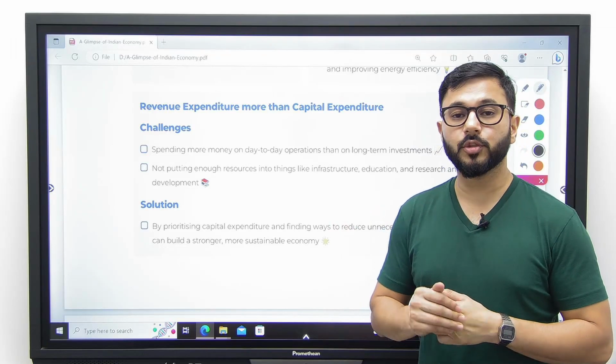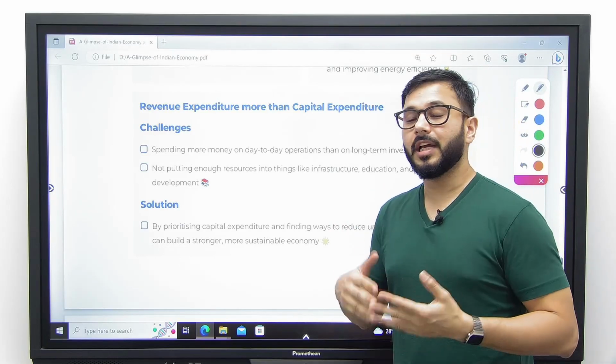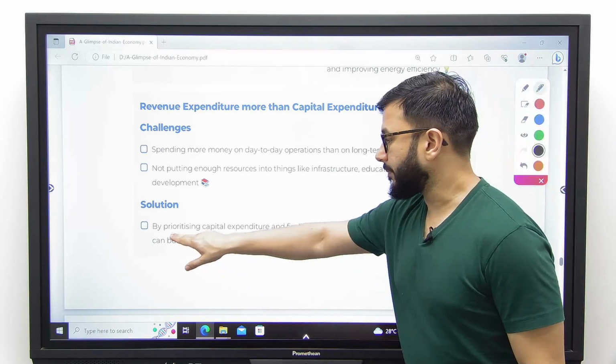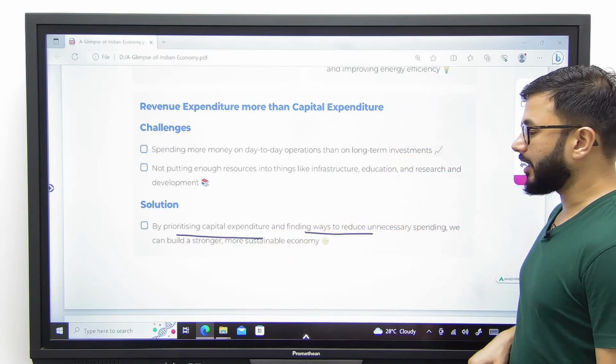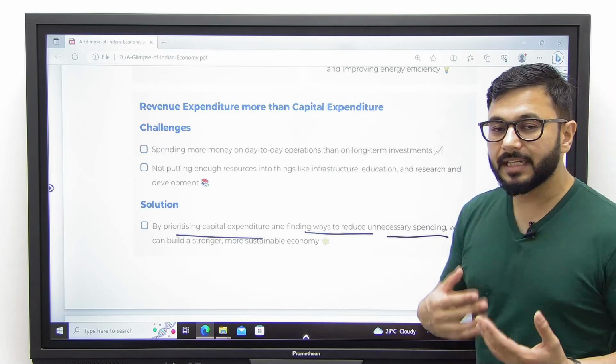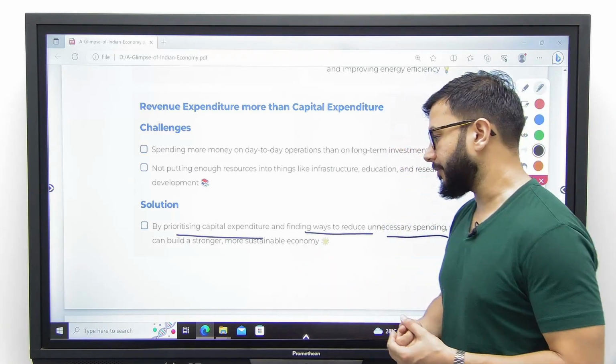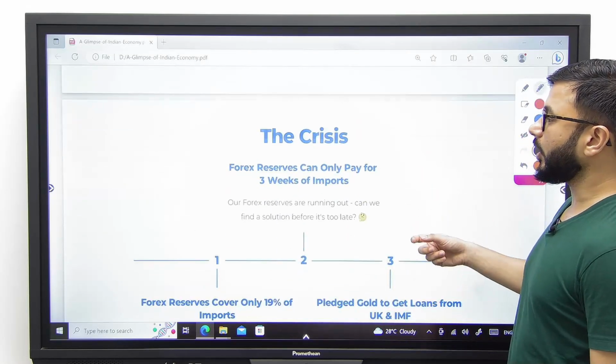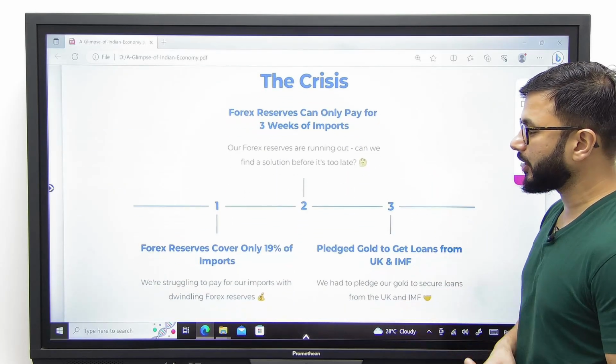stuck in a situation where our fiscal deficits were very high and we did not know how to finance these deficits. What was the solution? By prioritizing capital expenditure and finding ways to reduce unnecessary spending, which was basically revenue expenditure, in order to create a more sustainable economy. What happened when we were in the middle of the crisis?